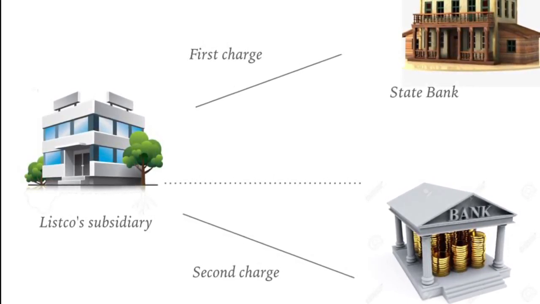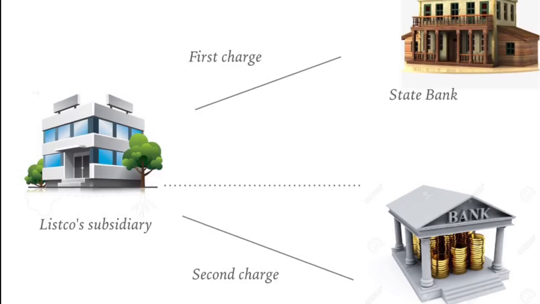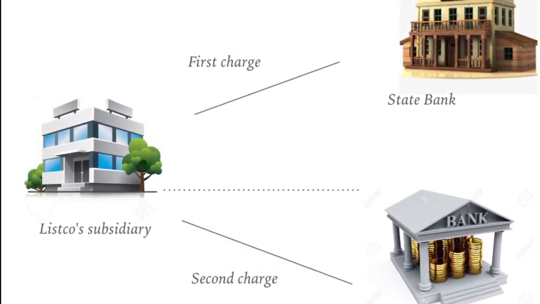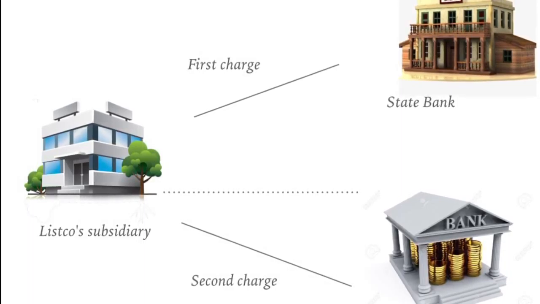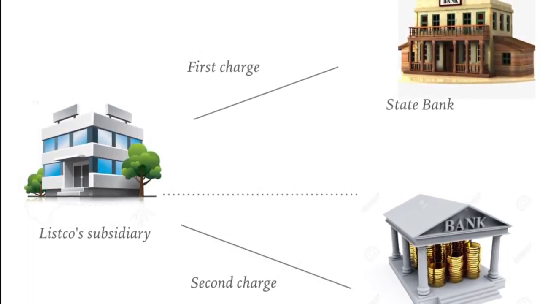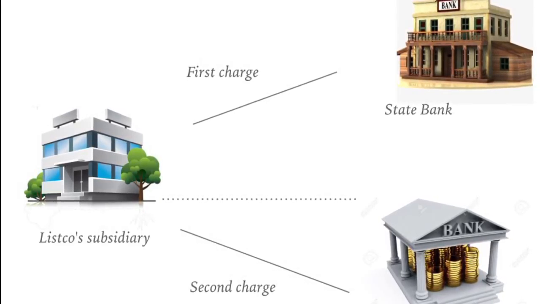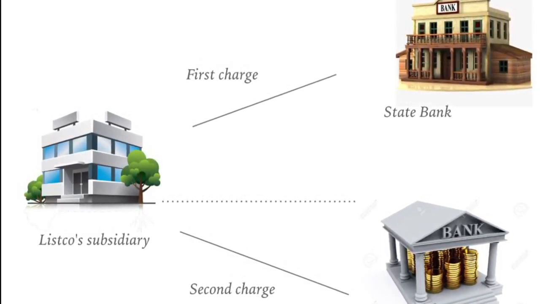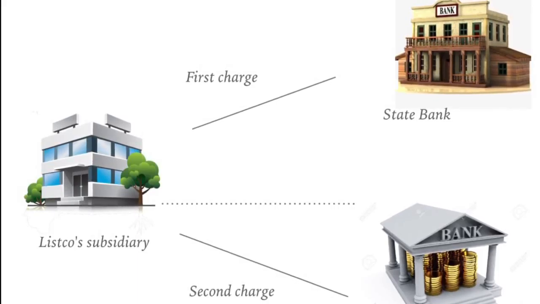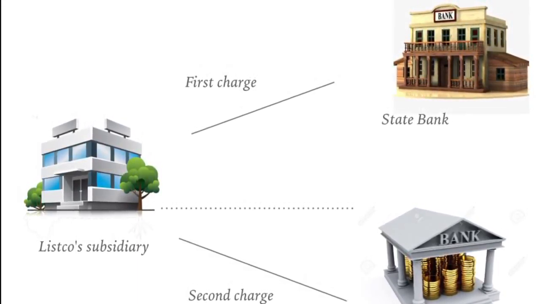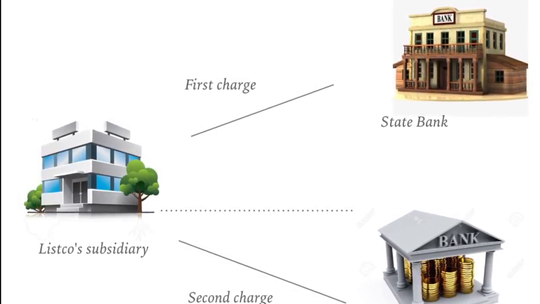The charge contained the following clause, which is no subsequent charge or charges ranking pari passu or in priority with the existing charge may be created or shall be registered by the company without the consent of State Bank. The subsidiary subsequently obtained a loan from Maju Bank and charged its land in favour of Maju Bank.